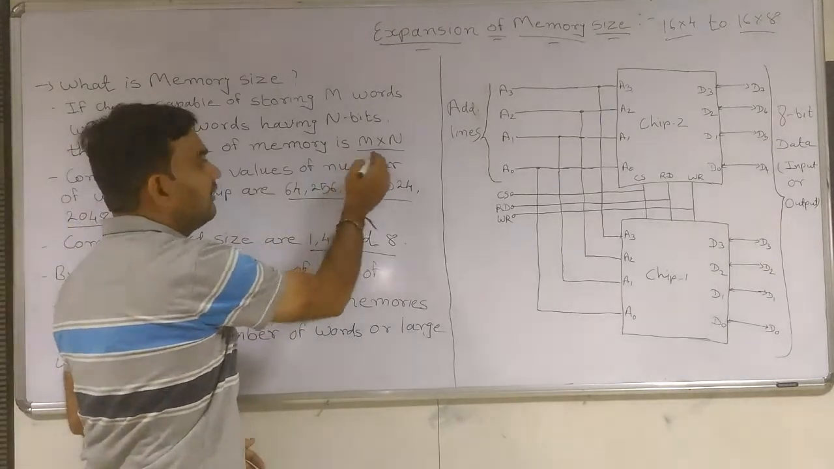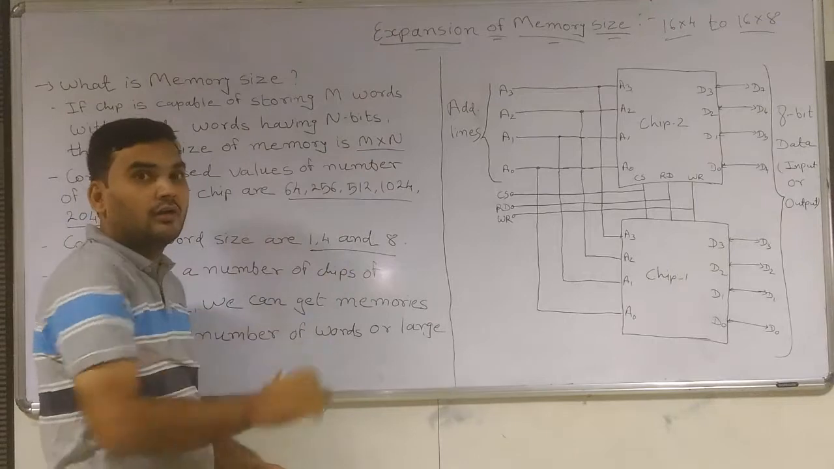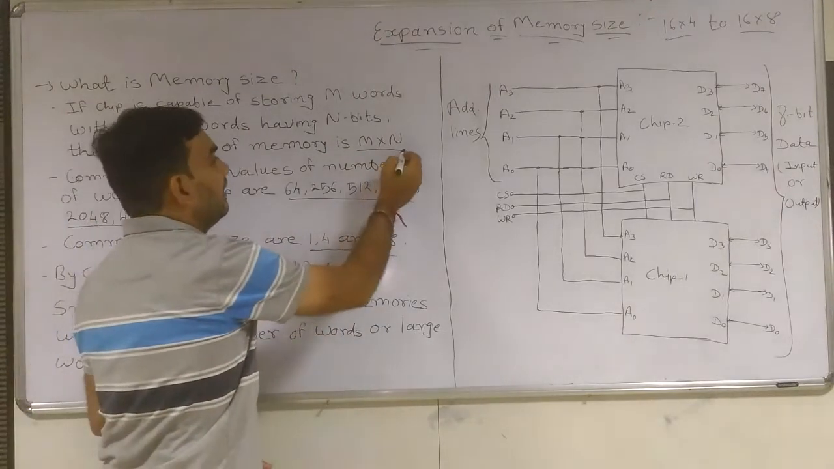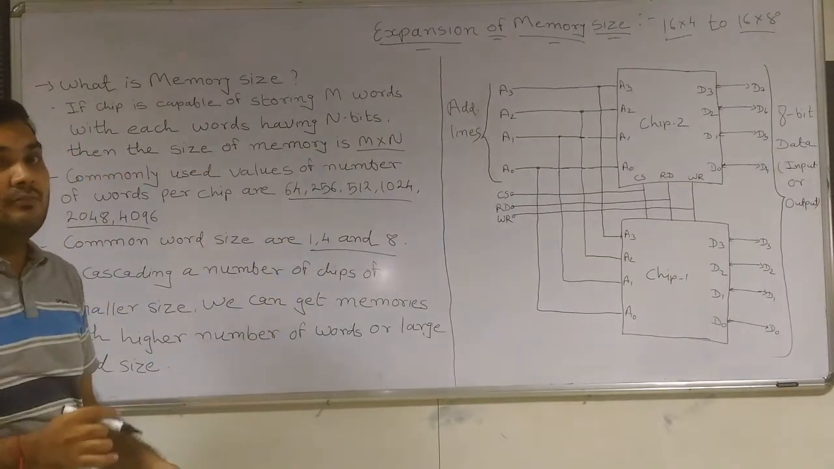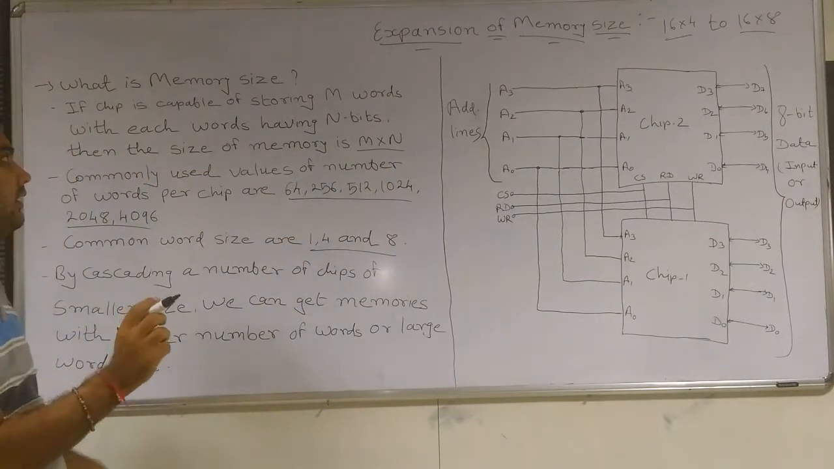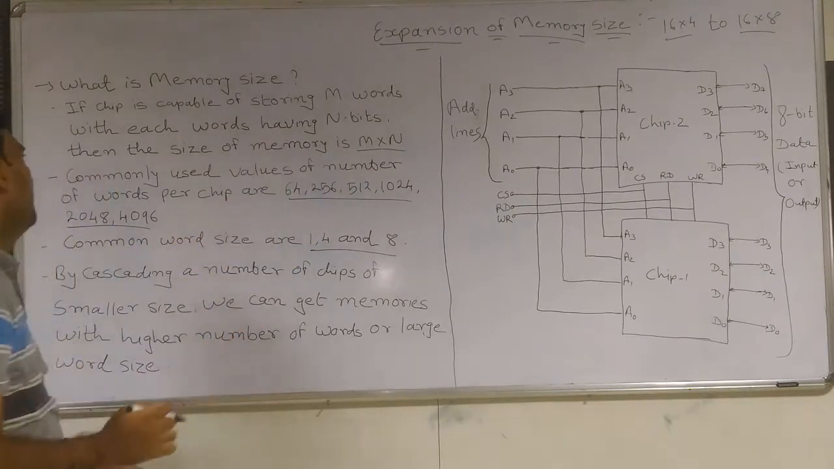Here m is what? Word capacity, or the number of locations. And what is n here? n is the number of bits, the size of the word. So we can define the size of the memory by m cross n.